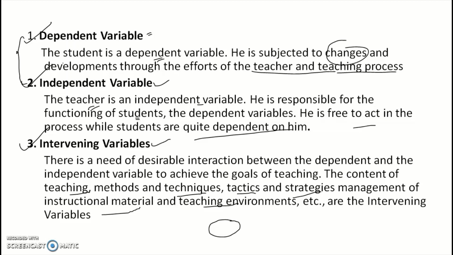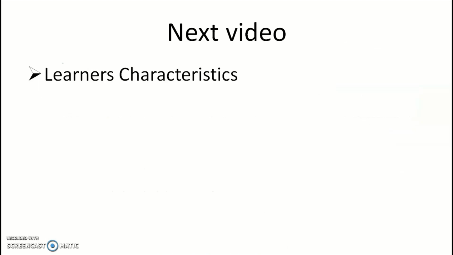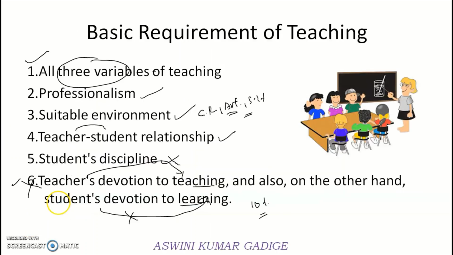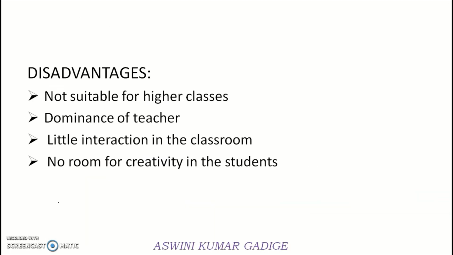And whatever methodologies and strategies we use to make the students understand, all these come under the intervening variables. And professionalism has to be maintained, a suitable environment must be there, teacher-student relationship and interaction, and student discipline must also be there. The teachers have to be devoted to teaching and the students have to be devoted to learning, right? So this is a summary of this video, and in the next video we are going to see learners' characteristics.